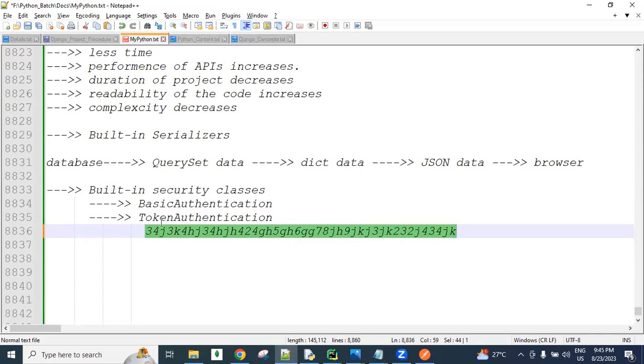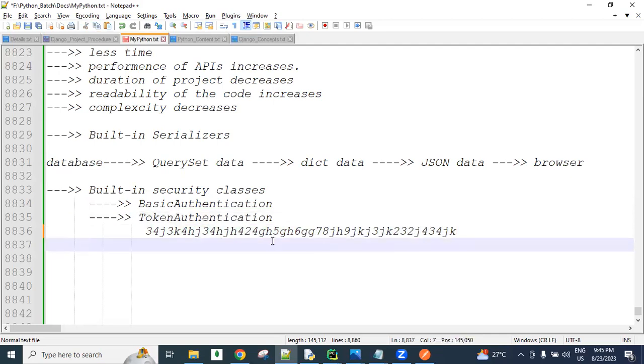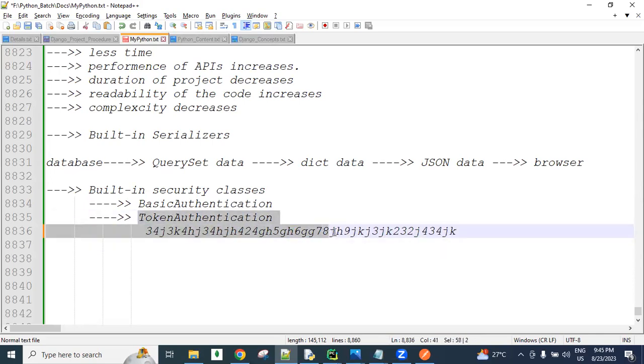All these things we are going to develop practically in the coming classes. And when you are attending interviews, especially with experience, a lot of times they ask about this token authentication. A lot of questions you get on the token authentication concept. So I created materials, and I will share them after discussing this topic.